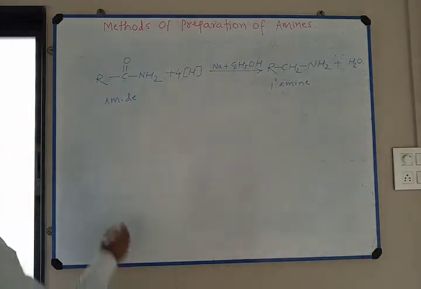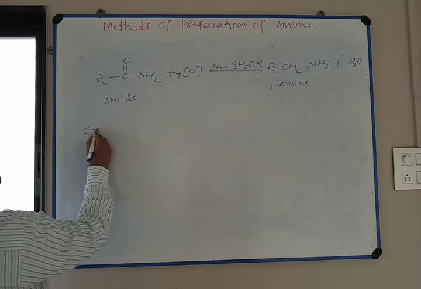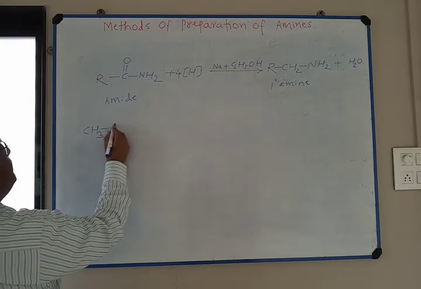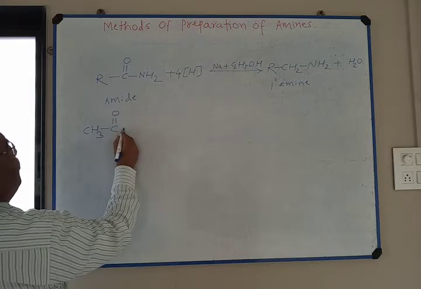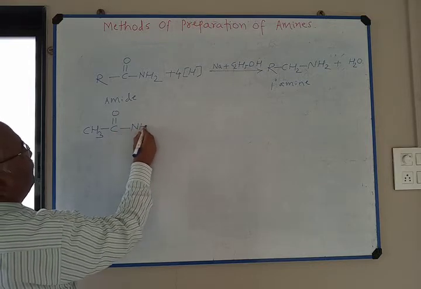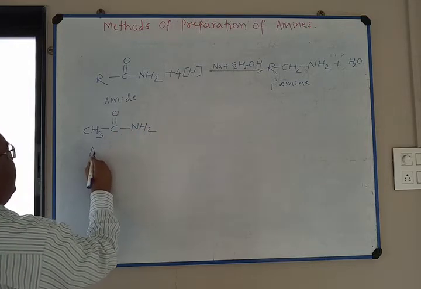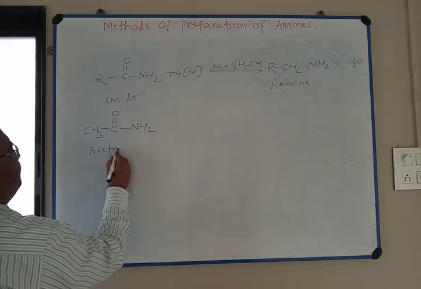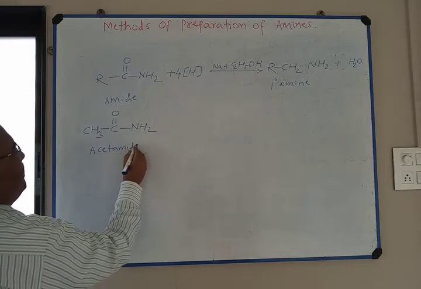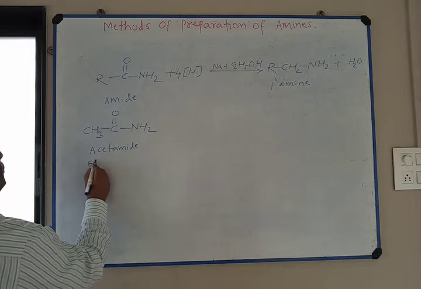Next example, CH3 single bond C double bond O NH2. This is acetamide or ethanamide.